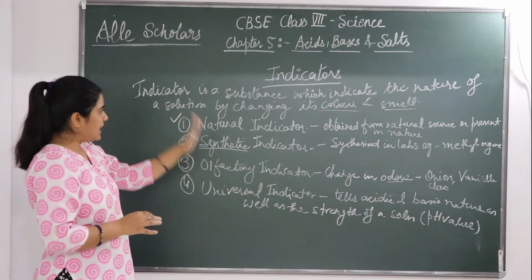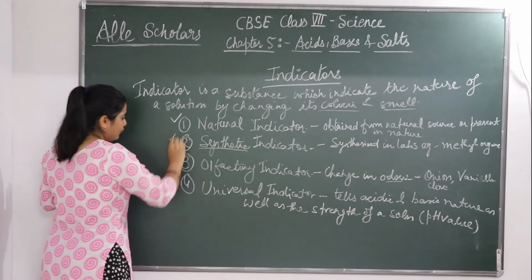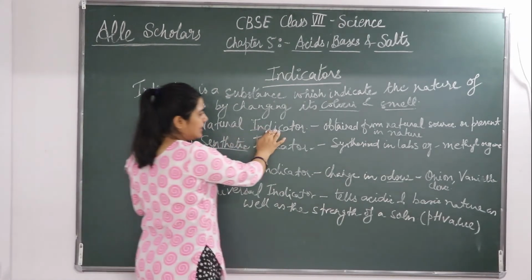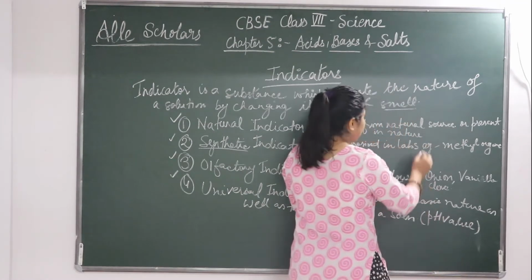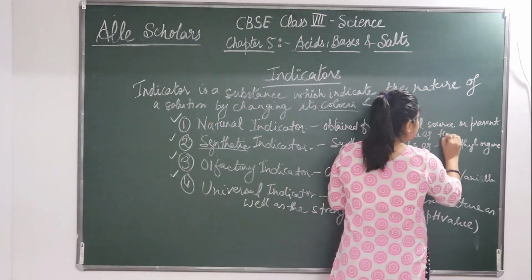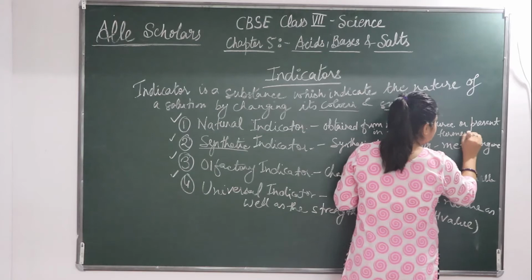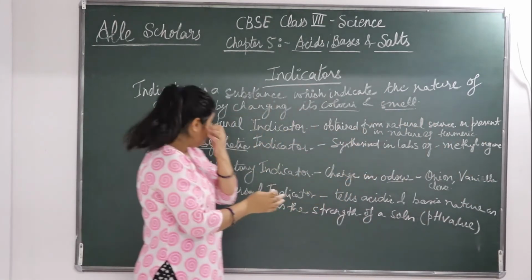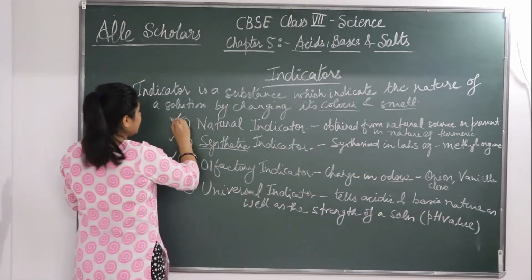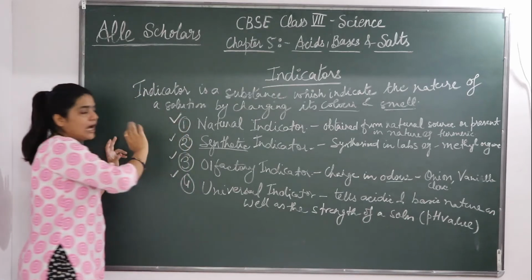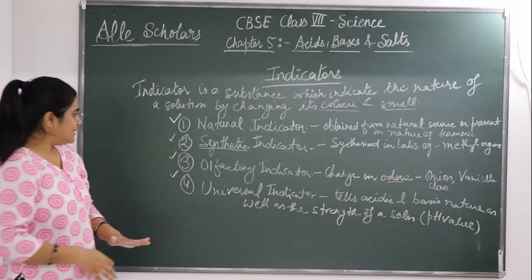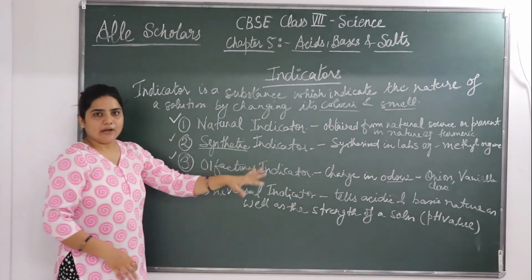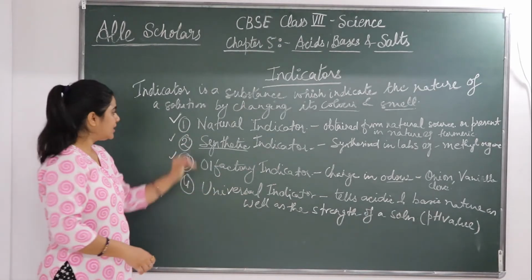So we have seen that indicators are of 4 types. Natural indicators are obtained from natural sources or present in nature. Example is turmeric, and there are so many other natural indicators. In our syllabus, natural indicators are to be studied in detail. Some of the natural indicators we will be seeing, and for the rest we only have to see the gist.